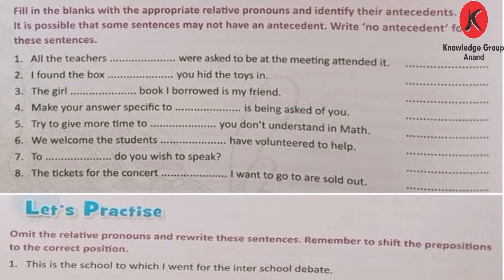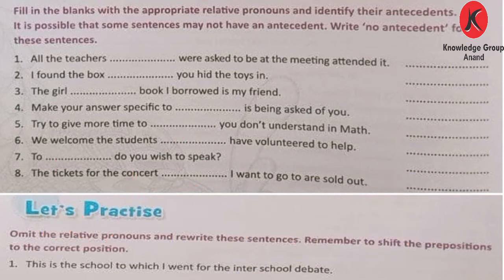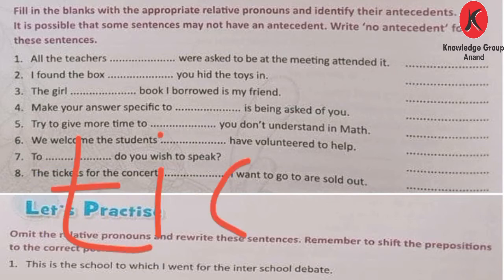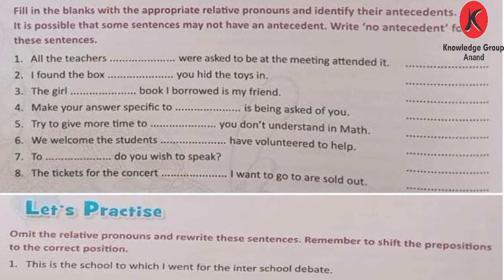Next is: the tickets for the concert dash I want to go to are sold out. Which? Okay, in the last blank you have to write which, and there is an antecedent. Who is that? Tickets. Okay, the spelling tickets you have to write in the last blank.